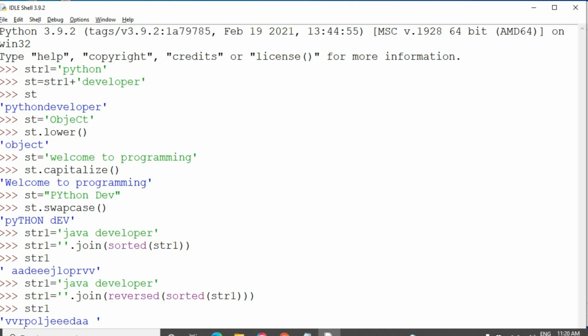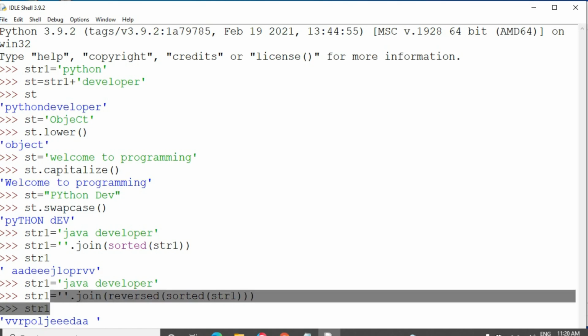See, all the characters are displayed in the descending format. It starts from Z to A. So it starts from Z, X, Y, like that. V, P, L, O, J, E, D, A, E. So the string is displayed in descending order format by using the reversed sorted function.